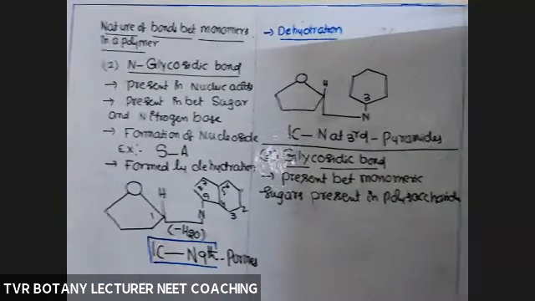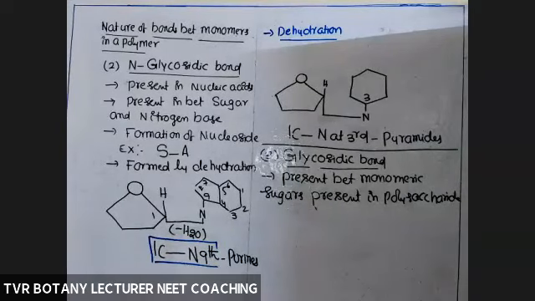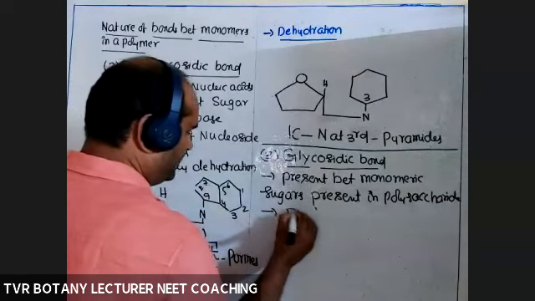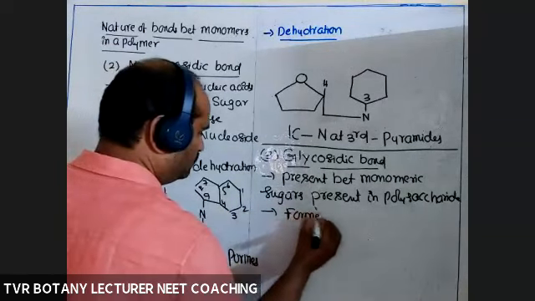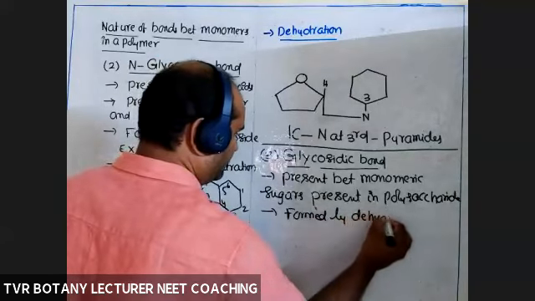So linking two monomeric sugars in a polysaccharide. And it is also formed by dehydration.